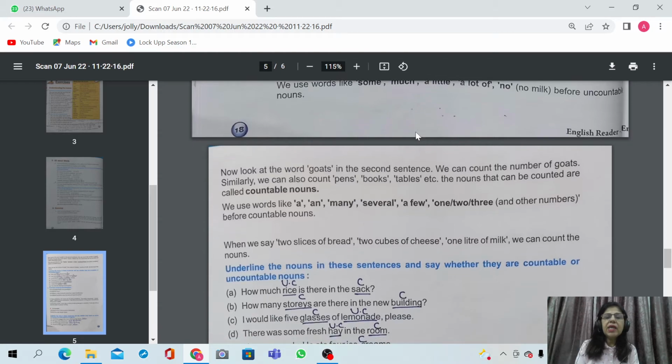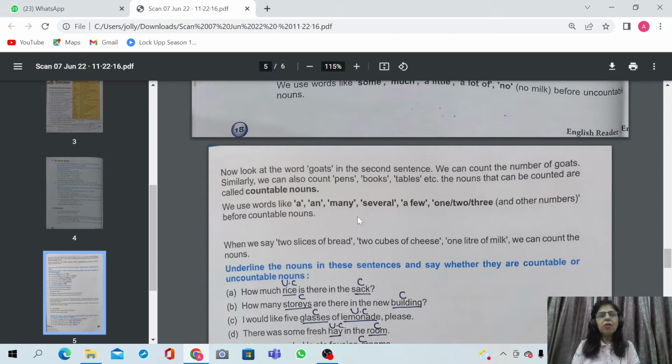So the nouns that we can count, like pens, books, tables, are called countable nouns. So we use words like a, an. A and an mean one. We also use many, several, a few, one, two, three, and any other number before countable nouns.